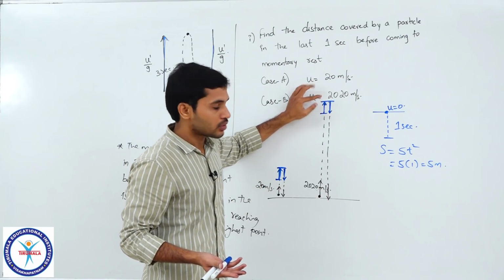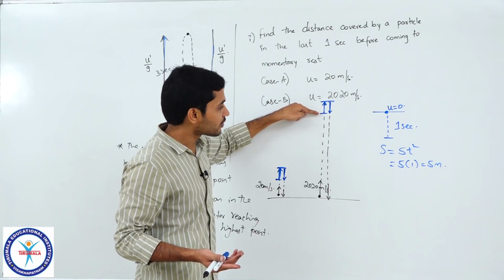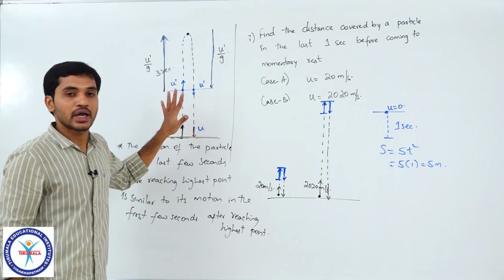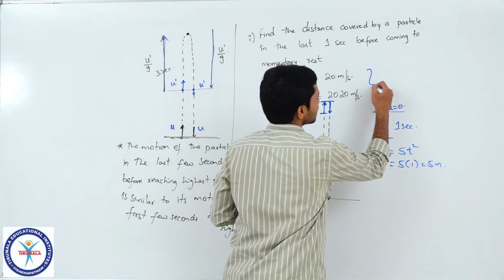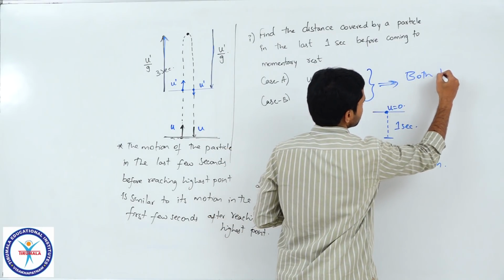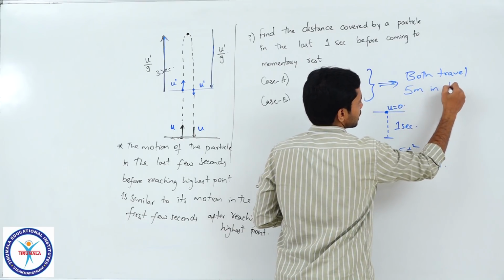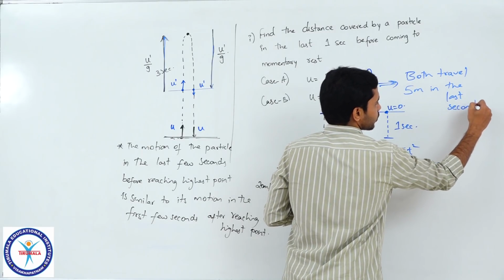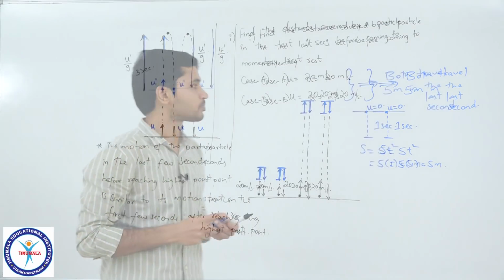Same for this, because it falls by 5 meters in the first second, it should travel 5 meters in the last second. Exactly the same concept. I hope this is clear, right? So both travel 5 meters in the last second. Clear, students? I hope this concept is clear. So this is a very important concept as well, right?